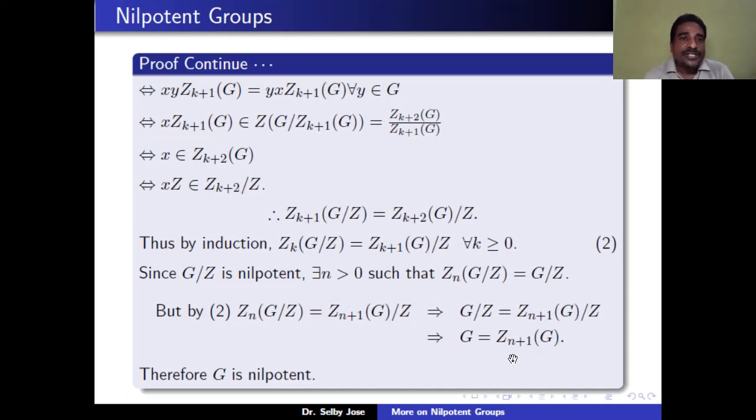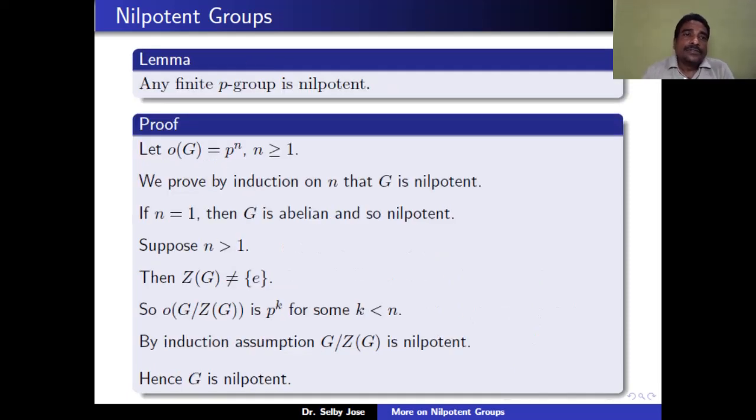We see one application of this lemma. We have to prove that any finite p-group is nilpotent. A p-group means what? A group of order p raised to n, where p is a prime number. So let G be a group such that the order of G is equal to p raised to n, where n is greater than or equal to 1. Our aim is what?